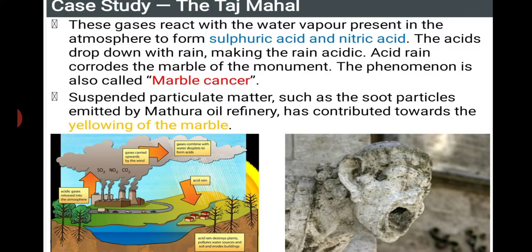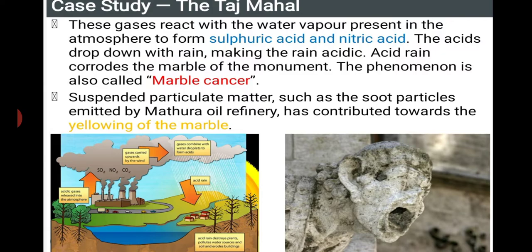Suspended particulate matter such as soot particles. Soot particles are nothing but dusty particles emitted by the Mathura oil refinery, which have contributed towards the yellowing of marbles. Soot is what you see when you burn camphor: black substances are produced, and if you touch it, your hand also turns blackish, isn't it?